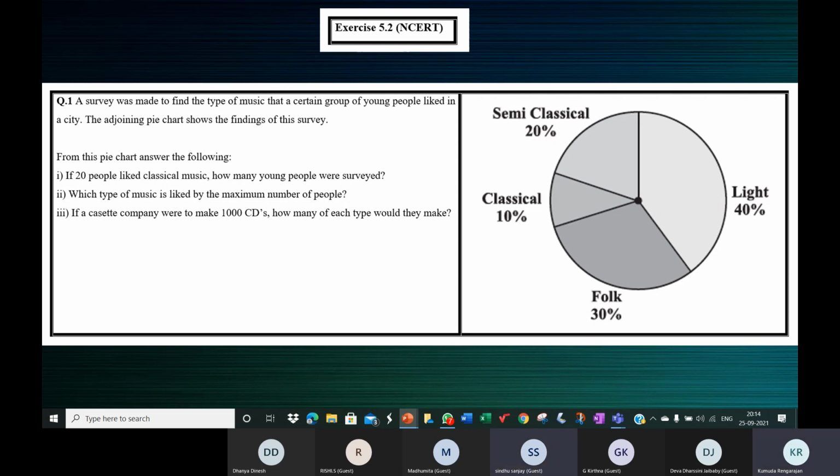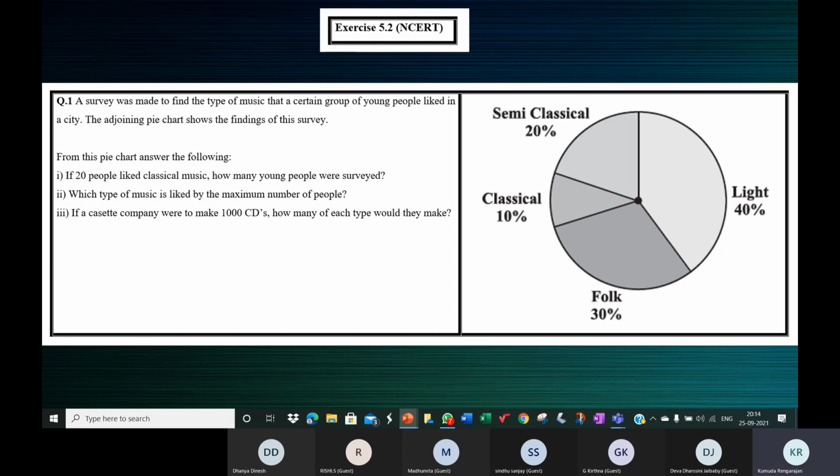What percentage of young people were surveyed? 100%, ma'am. All the people who were included in the survey represent 100%.